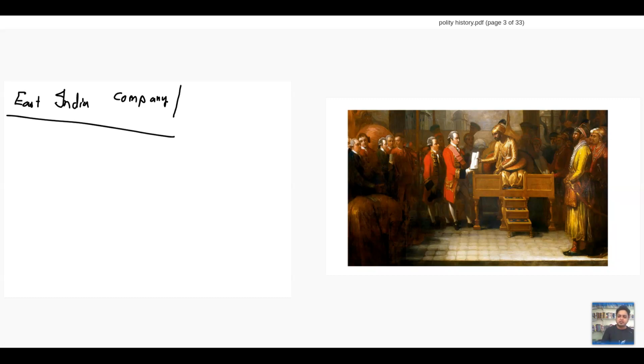It is a commercial company like any other company, like Reliance, like Tata. East India Company is also one such simple company taking care of commercial activities. The first thing this company does is start trade.